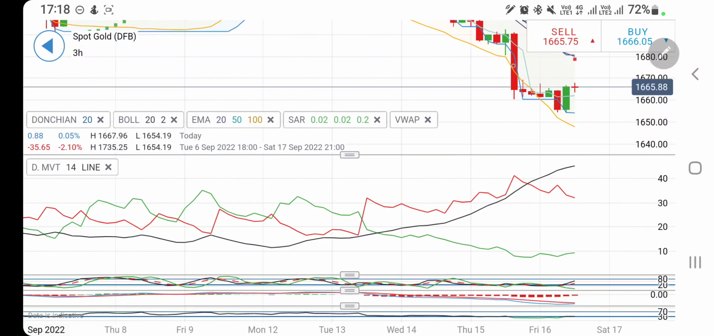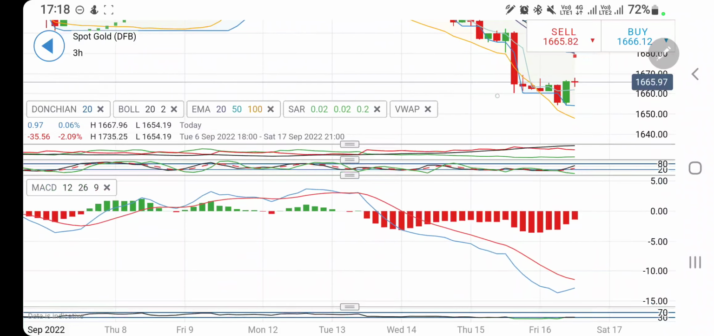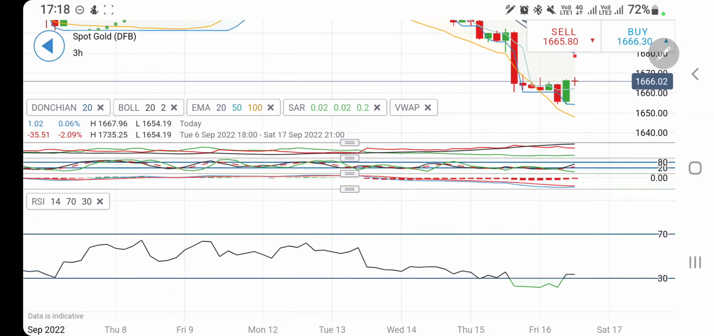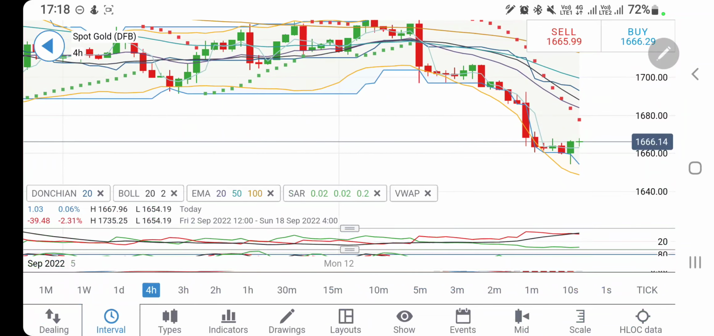Directional movement is bearish. It is trying to converge and narrow down the gap. The stochastic has seen a low and is trying to come out of the oversold zone. MACD has seen a low and it is trying to converge and cross over for a bullish move. Right now RSI was oversold, trying to come out of the oversold zone here.